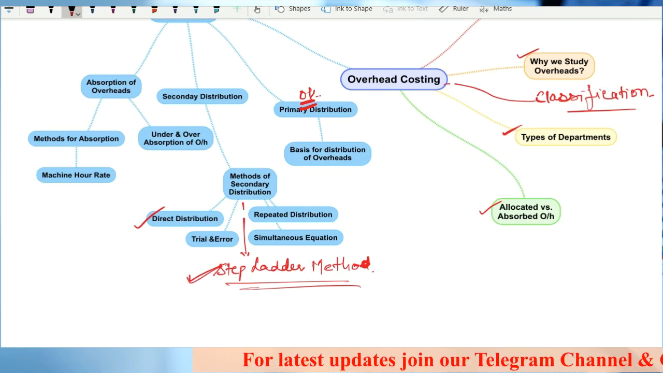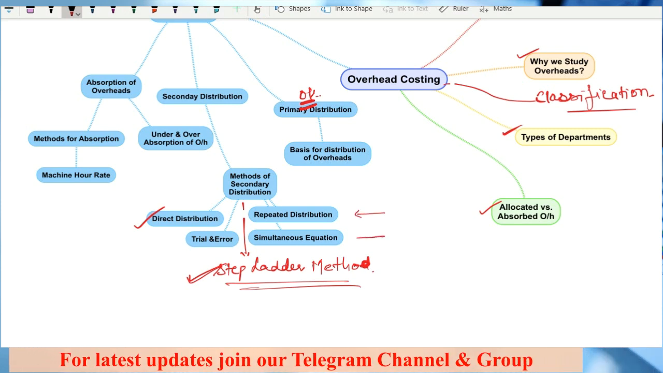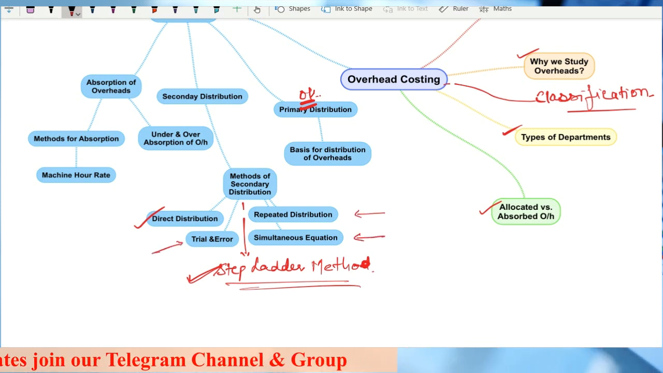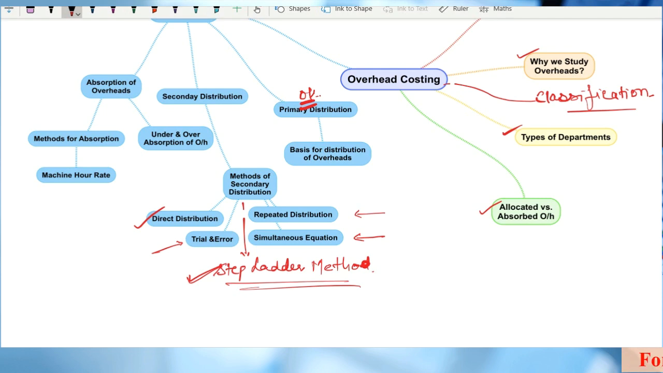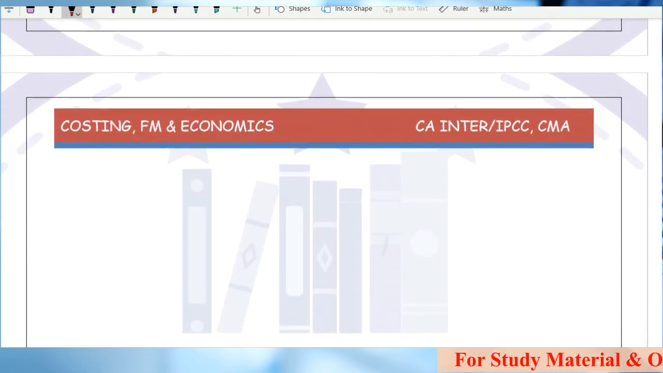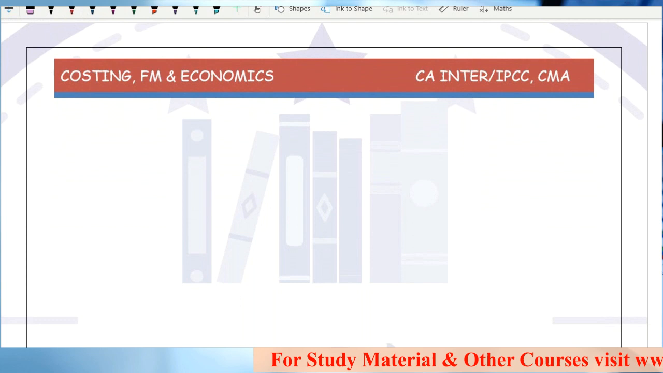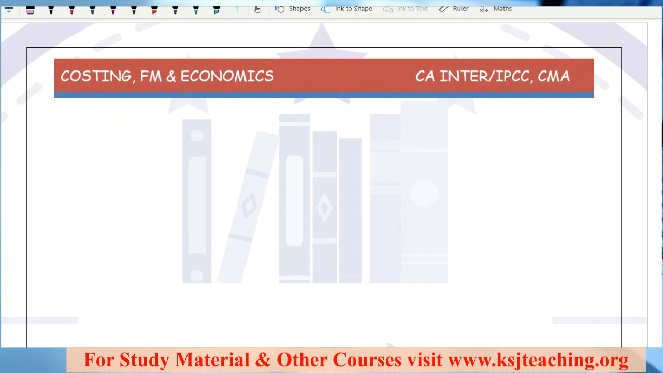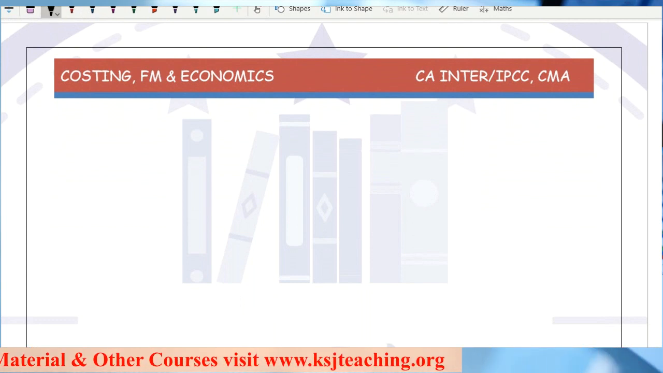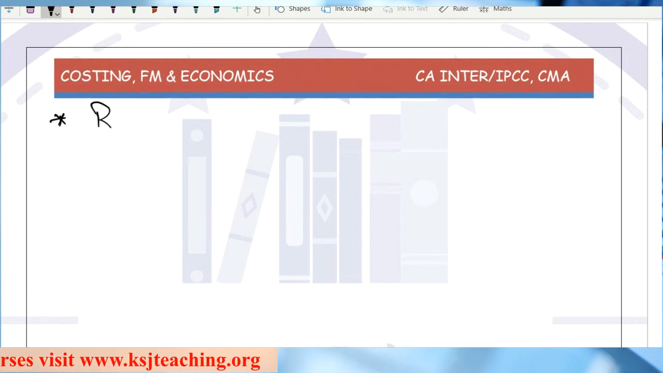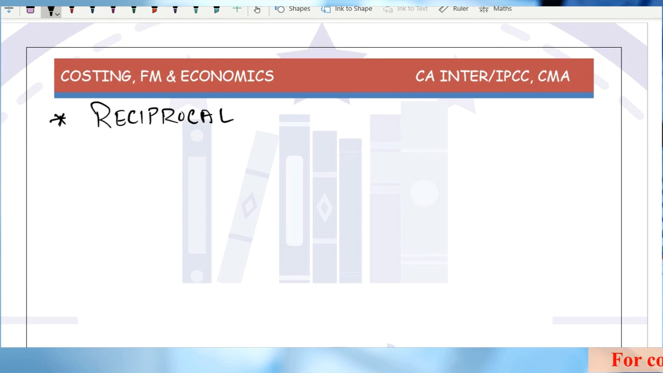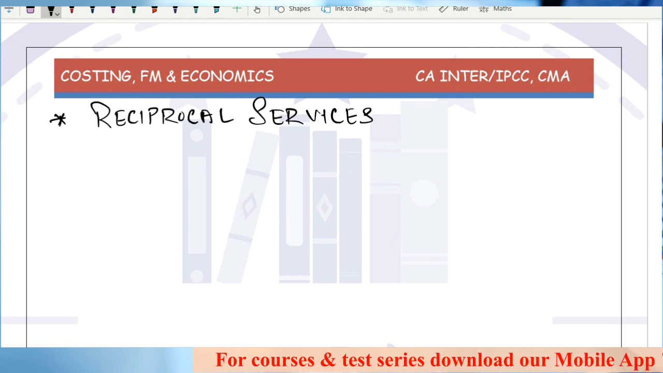Now we have three methods, that is repeated distribution, simultaneous equation and trial and error method, right? All these methods come under one category, that is reciprocal services method. We'll just touch upon it, and the rest of it we'll cover in the next lecture, right? In a proper way, we'll start with one of the methods. I'll give you the overview of what it is. Reciprocal services method.